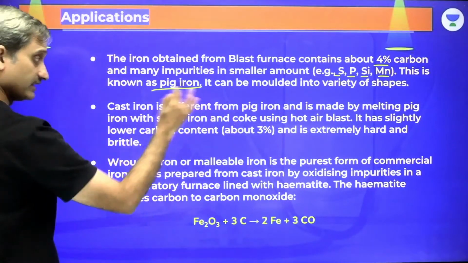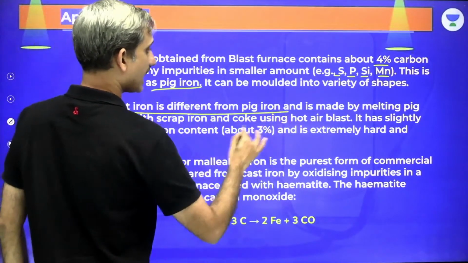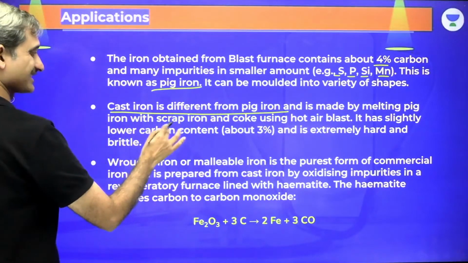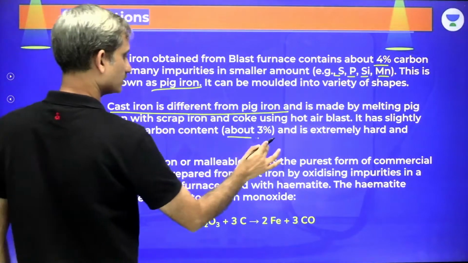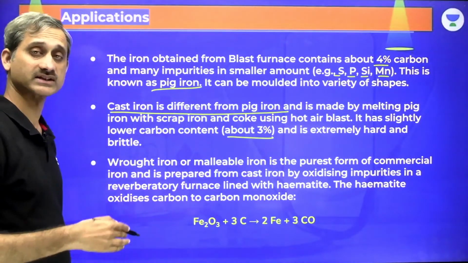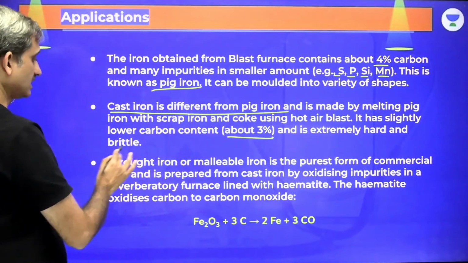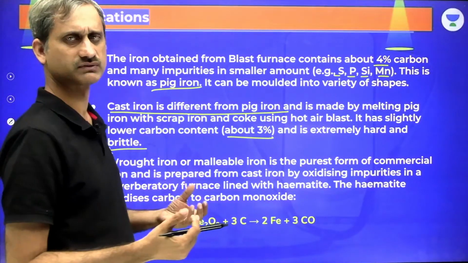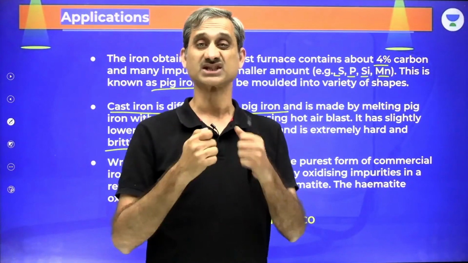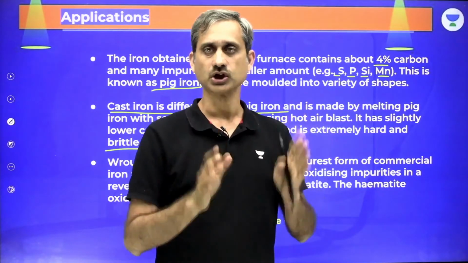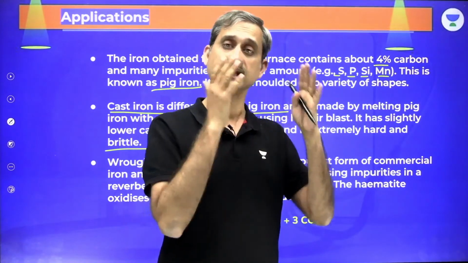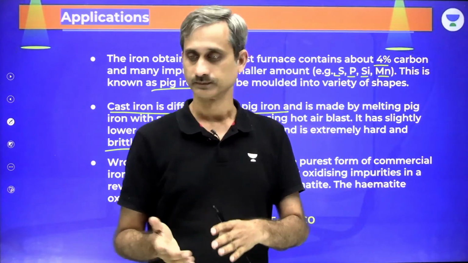Cast iron is different from pig iron and is made by melting pig iron with scrap iron and coke using hot air blast. It has slightly lower carbon content, around 3%. So that is what we have as cast iron, and it is extremely hard and brittle. Most of the objects where we require hardness are made up of cast iron. Pig iron is not used to make anything. Pig iron, when it is again molten, converts to cast iron.